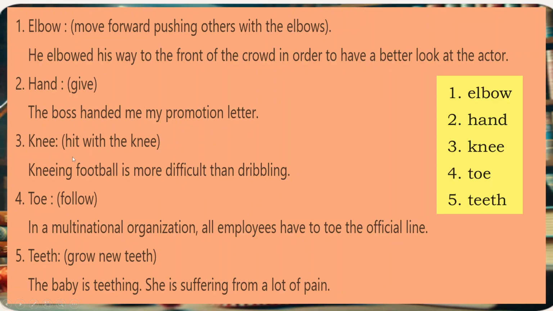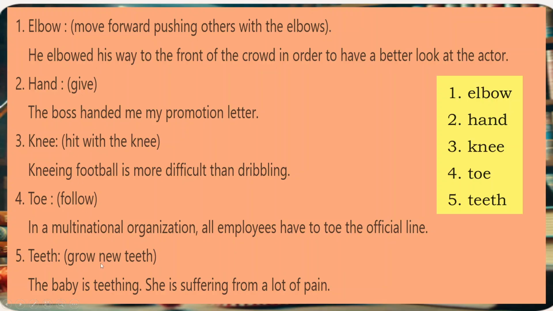Third one is knee. Hit with the knee. Kneeing the football is more difficult than dribbling. Fourth one, toe, meaning follow. In a multinational organization, all employees have to toe the official line.